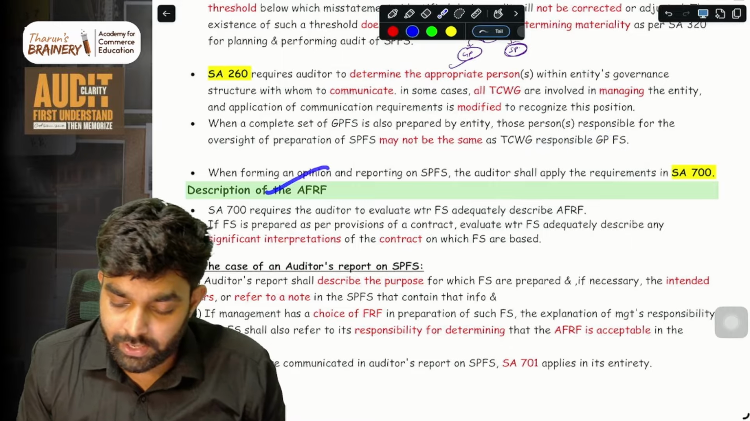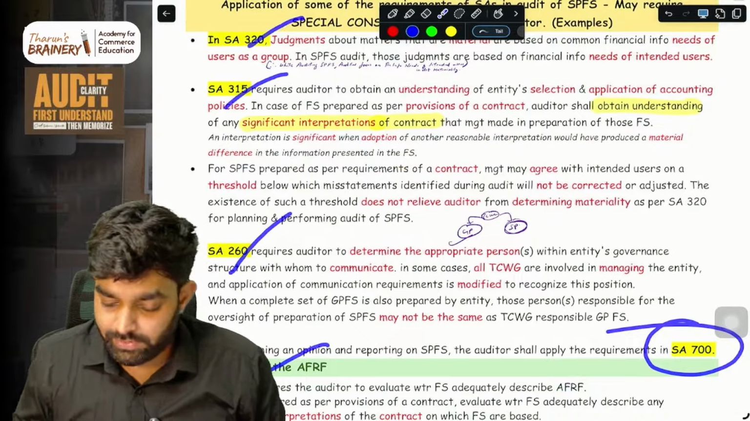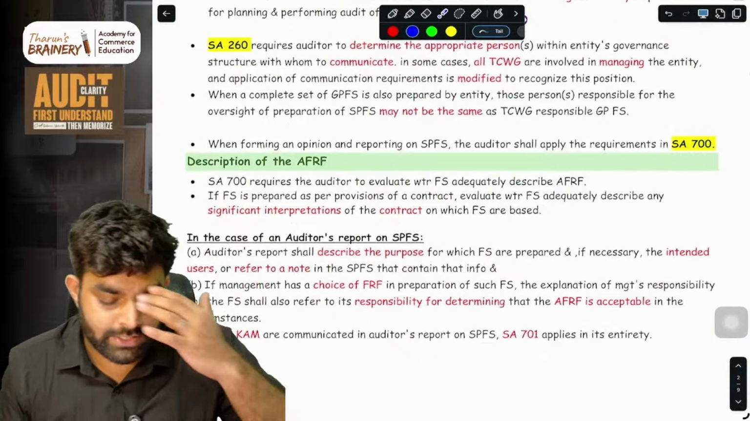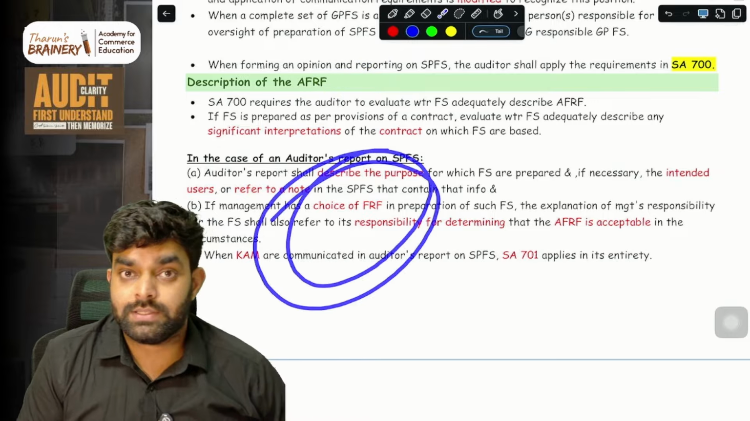Simple. When forming an opinion, you have to consider SA 700. So for SA 320, 260, 315, 700, they have given specific considerations. Then, description of the financial reporting framework. In the audit report, how things are going to come.